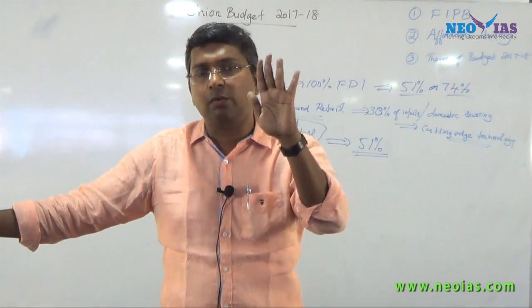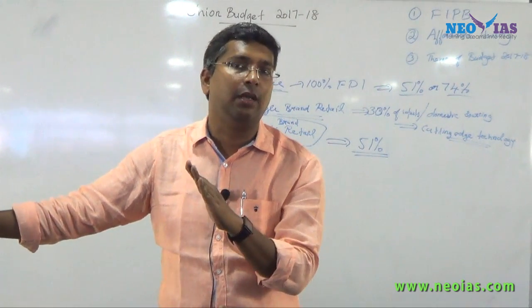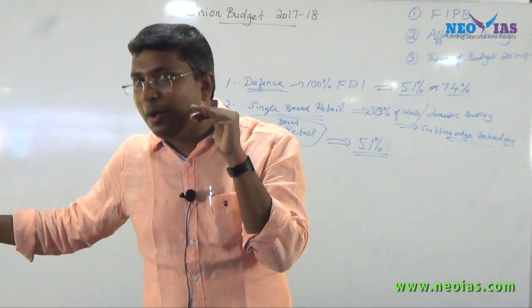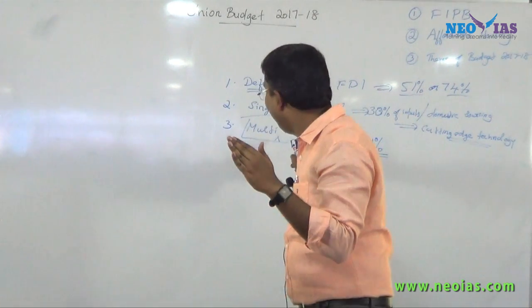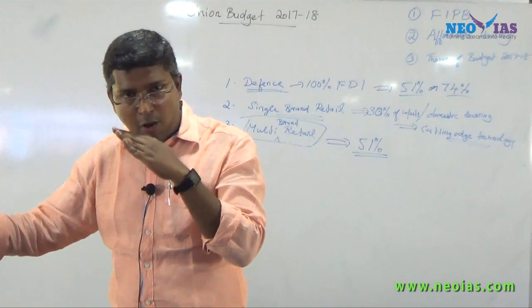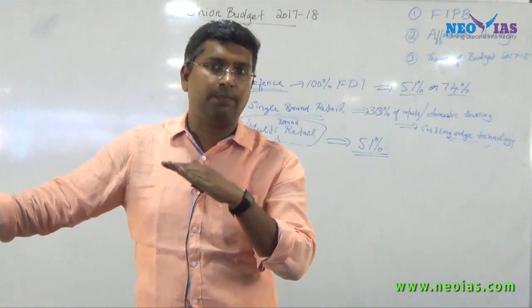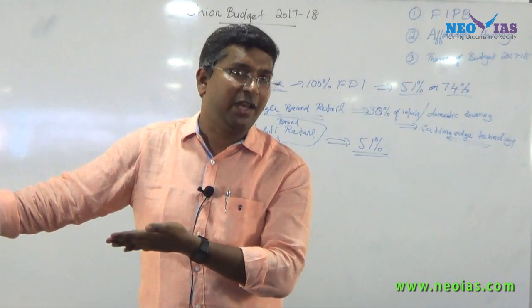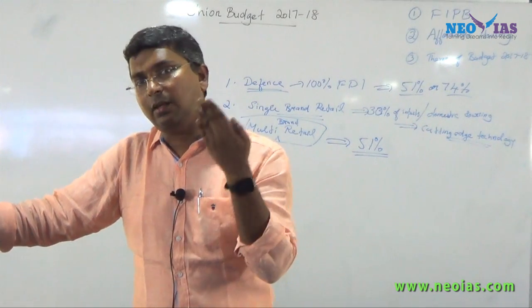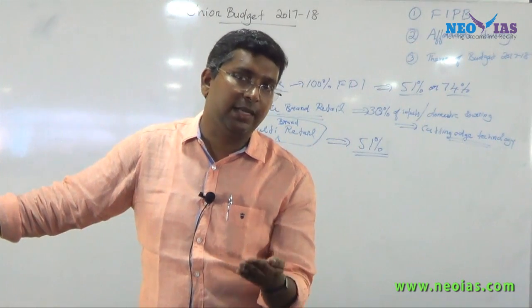So what actually happened till now, in the 4th year of this government, is that it has not given any new approval under multi-brand retail, because there is strong opposition from the trade unions and the retail associations. You know, the vyapari vyavasai, because they feel that they will get affected when foreign investment comes to the multi-brand retail sector.